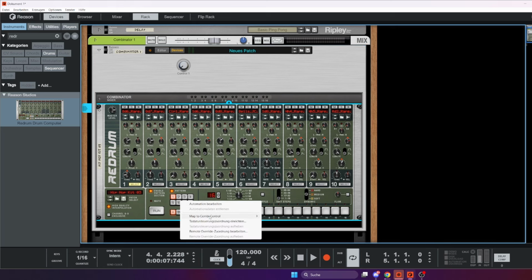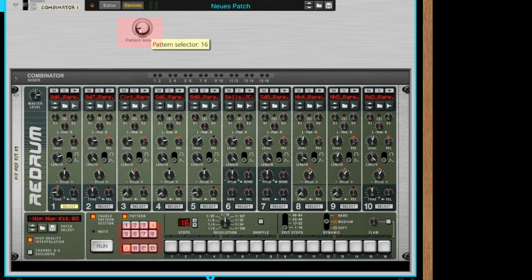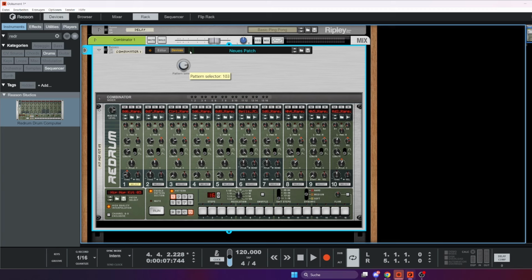If we right click here and go to map to combi control 1, which is our pattern selector, as you see, if I raise this knob, we switch through all the 8 patterns on all 4 banks, so we get 32 patterns in total, and we can choose between them as we need to. We also get pattern 0, which isn't accessible normally, at the 0 position. So if we drag our knob all the way down, we don't get any output here.